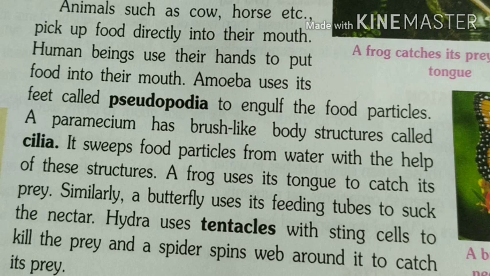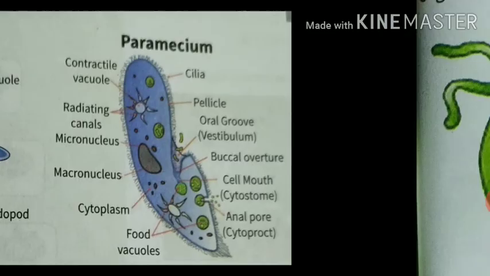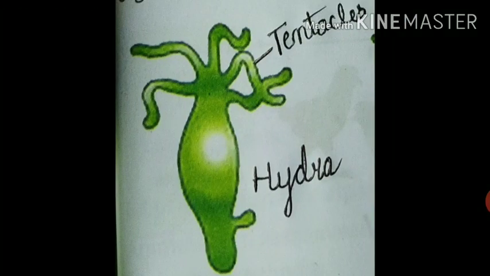Now, Hydra uses tentacles with sting cells to kill the prey, and a spider spins a web around it to catch its prey. So Hydra, let's see the picture of Hydra, you will better understand. So this is Hydra. See, this is the tentacle of Hydra.